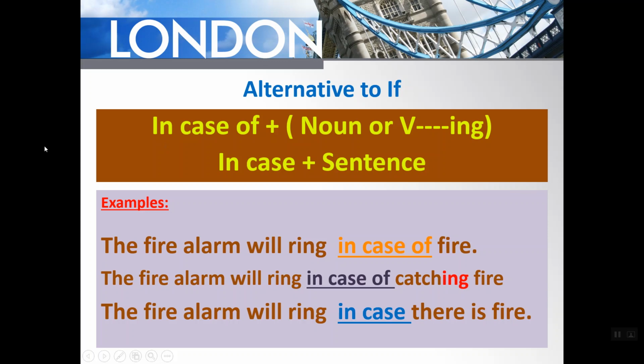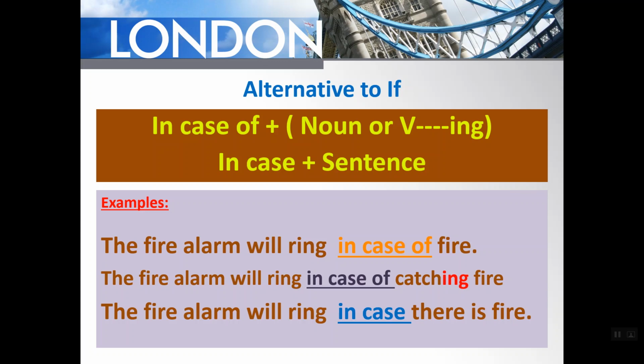I mean here we should apply the previous rules that were used in the first conditional, second conditional, or even the zero conditional. In zero conditional we have present simple, present simple. If we use "in case of", we are going to use the same. The first conditional uses present simple and future, will or can or whatever.